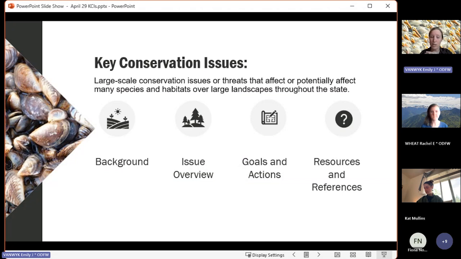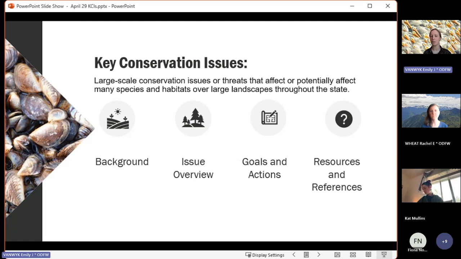So one thing that you'll note in the current Oregon Conservation Strategy, as well as the final product that goes out this fall, is that we don't include references in line. And so this is an active choice that was made in earlier iterations of the strategy, and we're continuing with it. And so the intent here is to really make this accessible to a broad audience. We don't want this to be an impenetrable scientific text. We want to make sure that regardless of your background, this is something that folks can engage with.